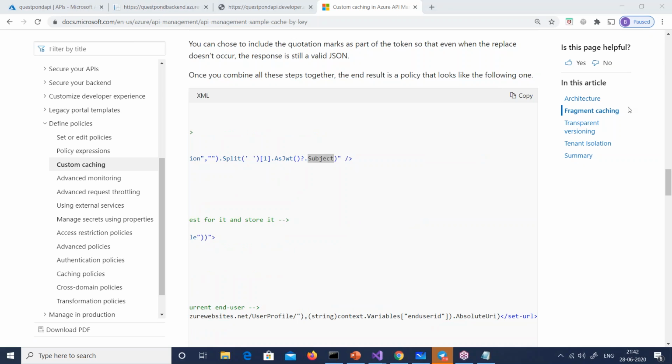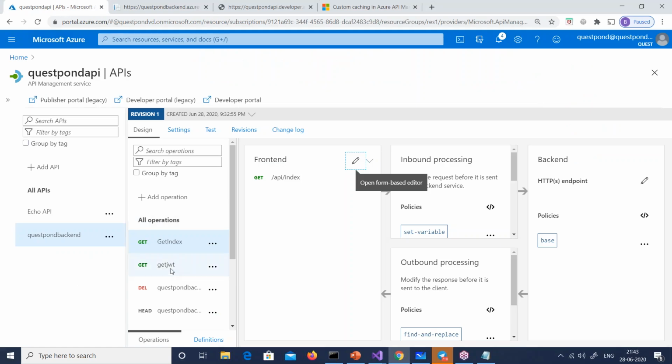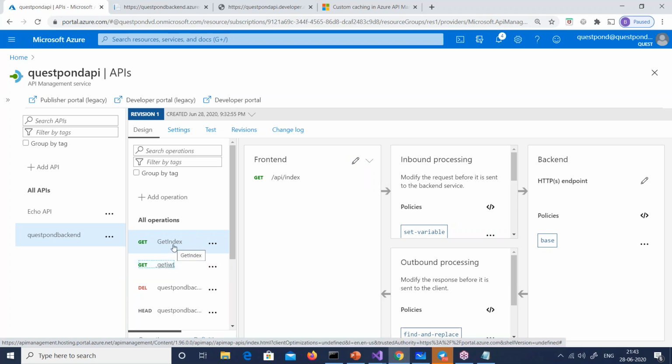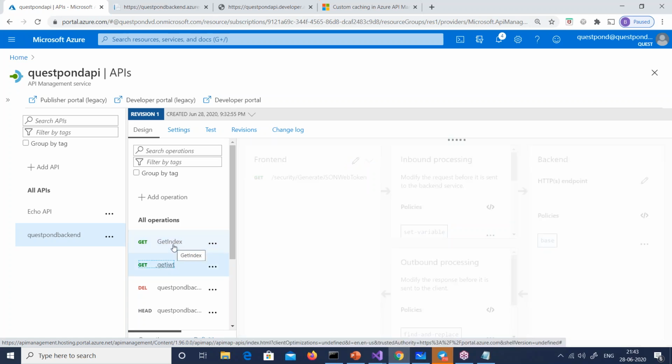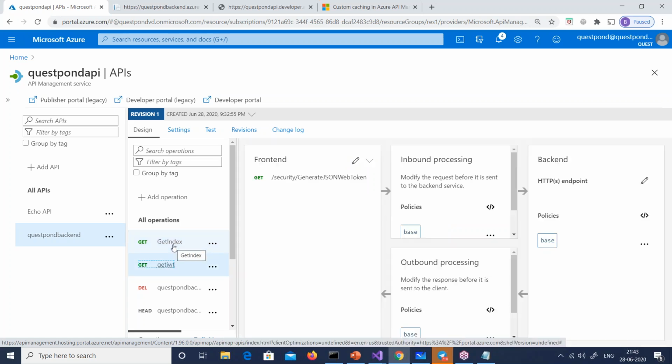So it is from the claims, but from claims, it is one of the properties and not the whole claim. Okay. But get token and caching is happening by one call? No, it will not happen by one call. There are two methods already. Can you see here? Get JWT. This is get JWT, this will help me to get the token. This is get index, that will help me to hit the API. And when I hit the API, you need to have the token.